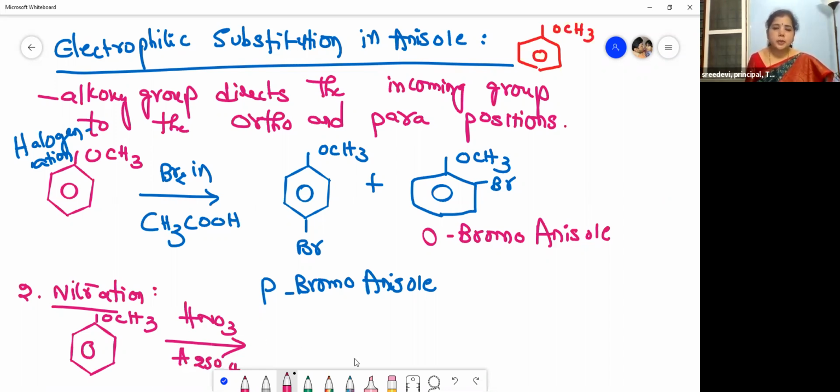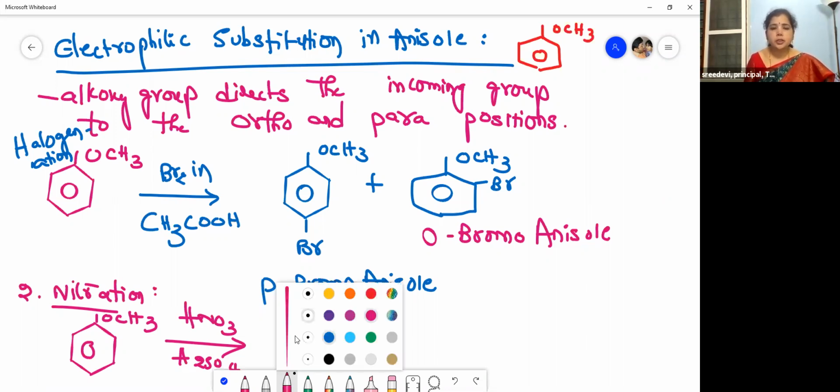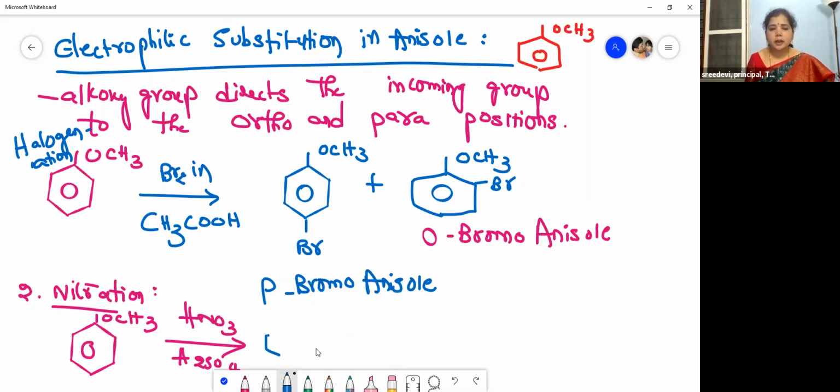So the nitro group is substituted at the ortho and para positions. Which positions? Ortho and para positions. So like this. This is our OCH3, and this is the nitro group.